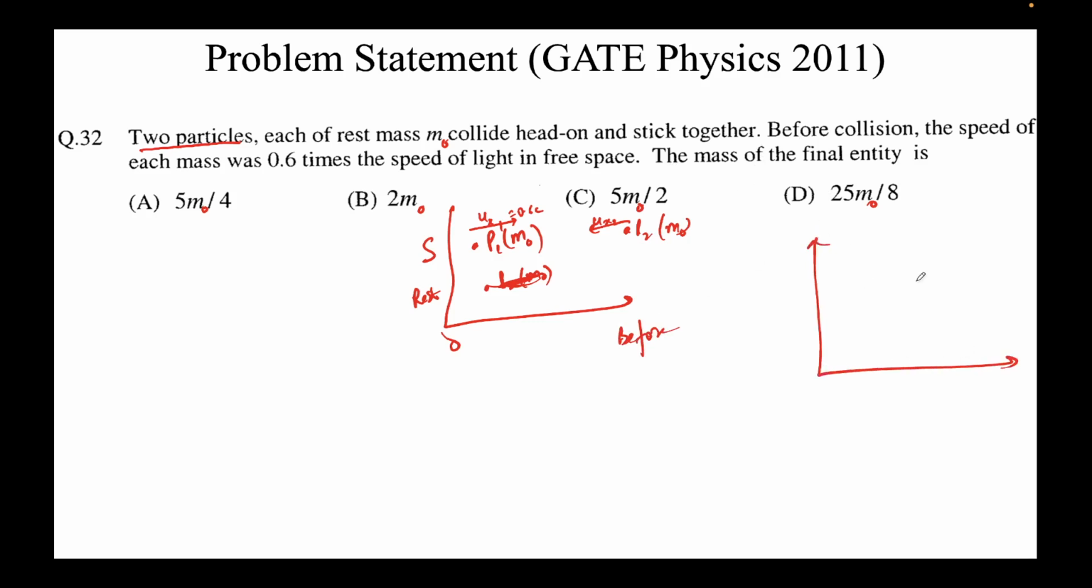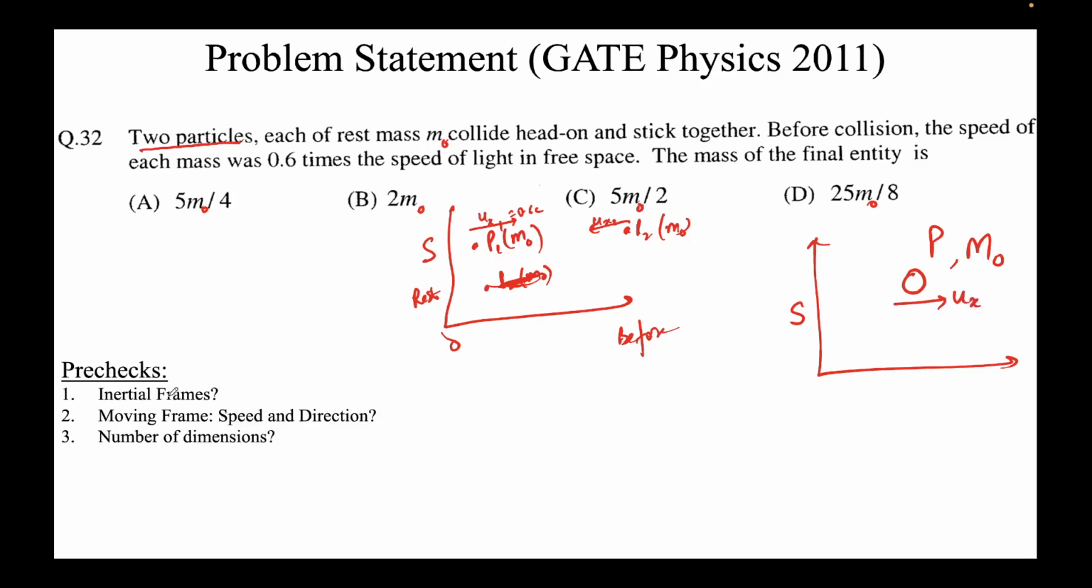After collision, they stick together. So let's call this particle p, and let's call its mass capital M, with rest mass capital M naught, to determine the rest mass of this entity. This is again in frame S, and let's say the velocity of this big particle is ux in the positive x direction.